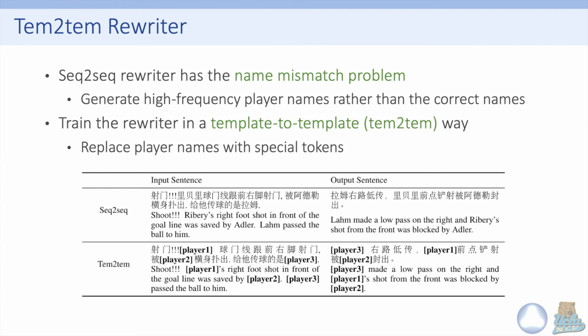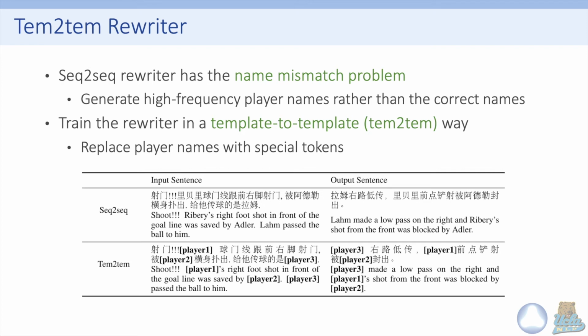However, we found a problem when training the rewriter. If we directly use a sequence-to-sequence model to train the rewriter, then we would have the name mismatch problem. That means the generated news contains a lot of high-frequency player names. Sometimes those high-frequency player names are not even in the commentary document.